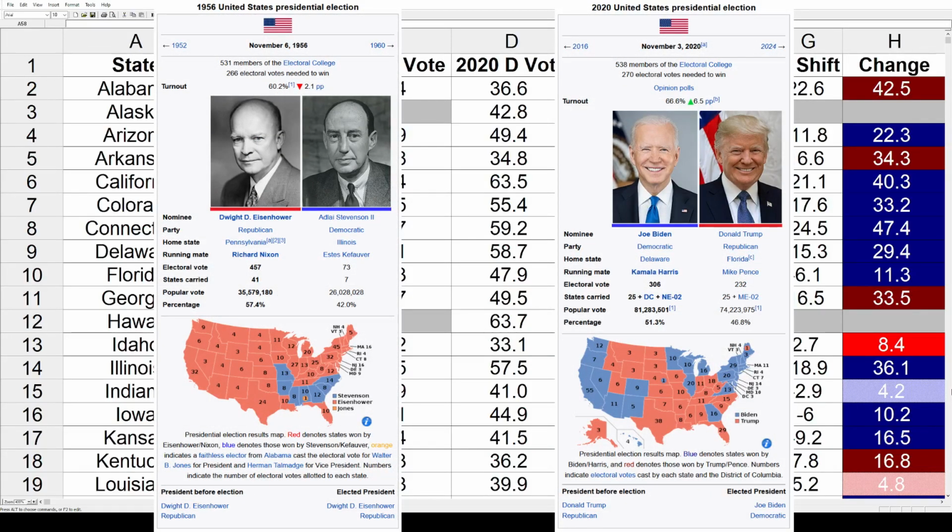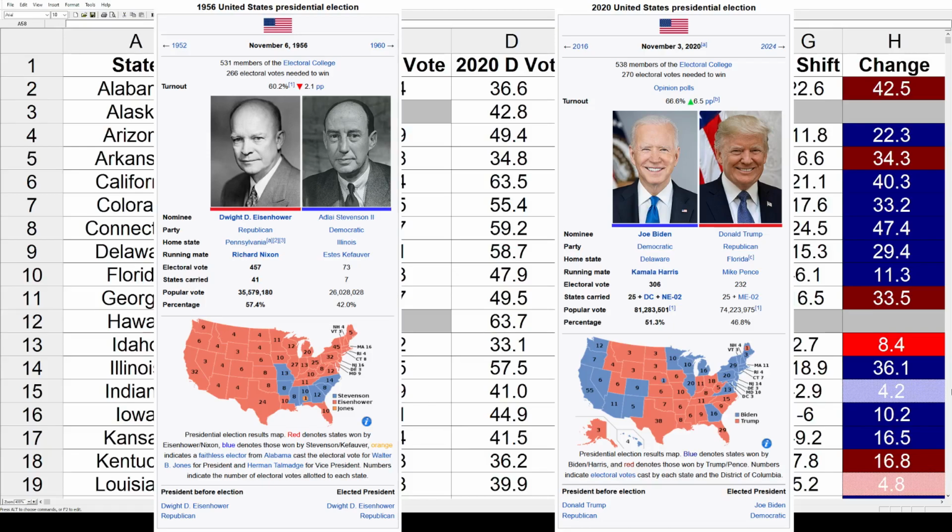But if you want to go through this, let's put up some background of the two elections we're going to compare. 1956, Dwight D. Eisenhower won re-election by a landslide. He got 457 electoral votes, carried 41 states, with 57.4% of the popular vote. The Democrat was Adlai Stevenson. He only got 73 electoral votes, carried 7 states, good enough for 42% of the popular vote.